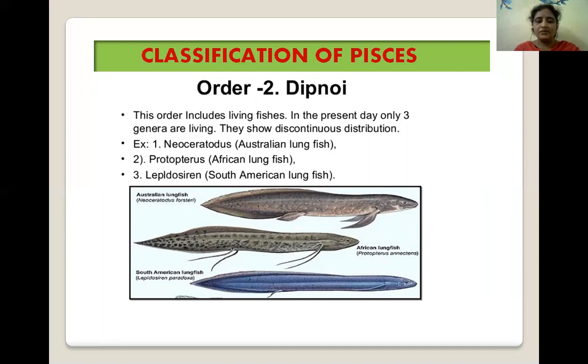We can observe here the three fishes. First is the Australian lungfish, second one is African lungfish, and third one is the South American lungfish. These are living fishes. These fishes show discontinuous distribution. The Dipnoi order is very important from the exam point of view.